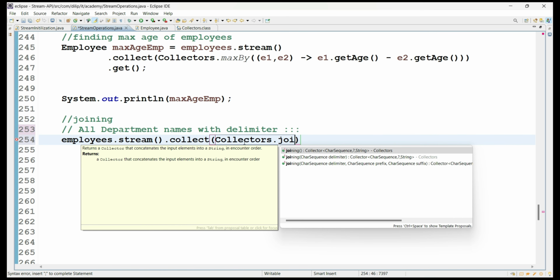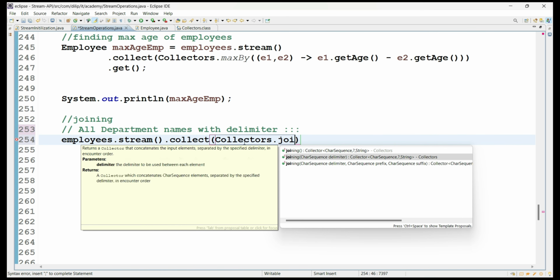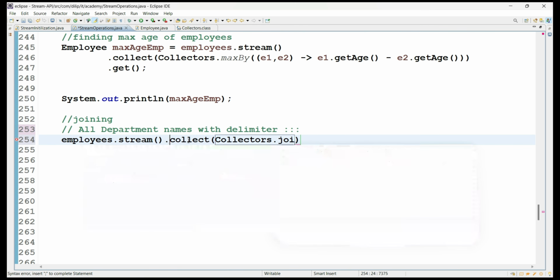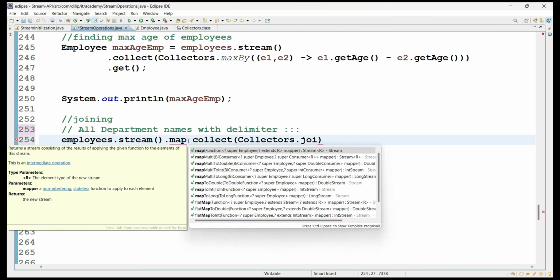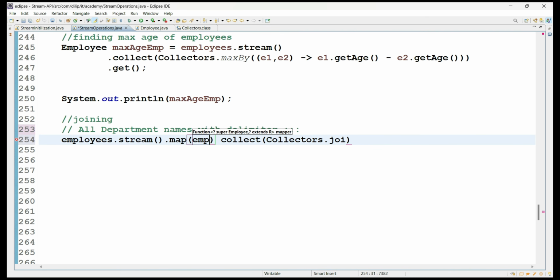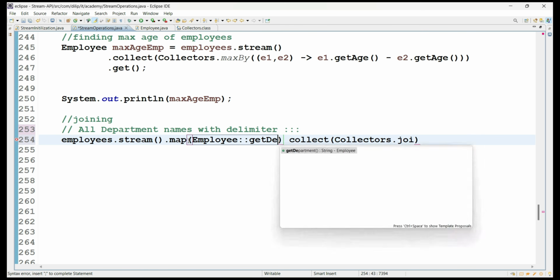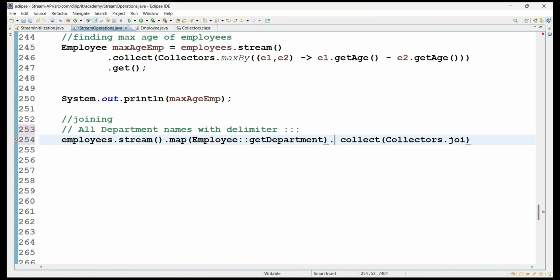So what you have to collect, joining department names you have to collect. But that means before that, you have to get the department names. So that's why I am writing mapping. First I am mapping from the employee, I can directly take, okay, like this method reference also in this case, get departments, right? And from that you are collecting each and every department name and you have to join.